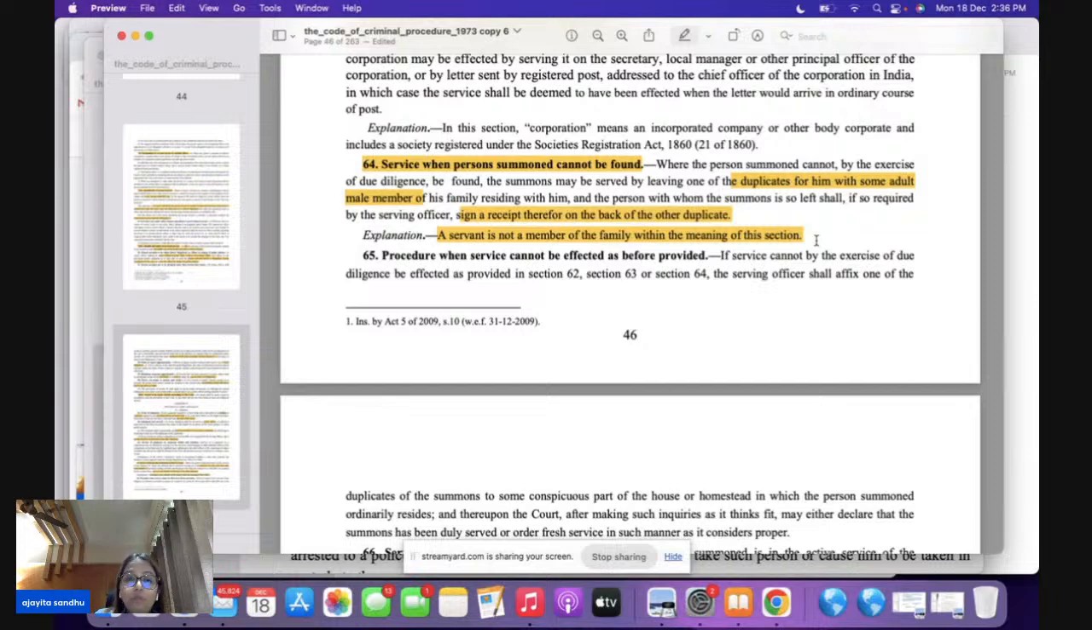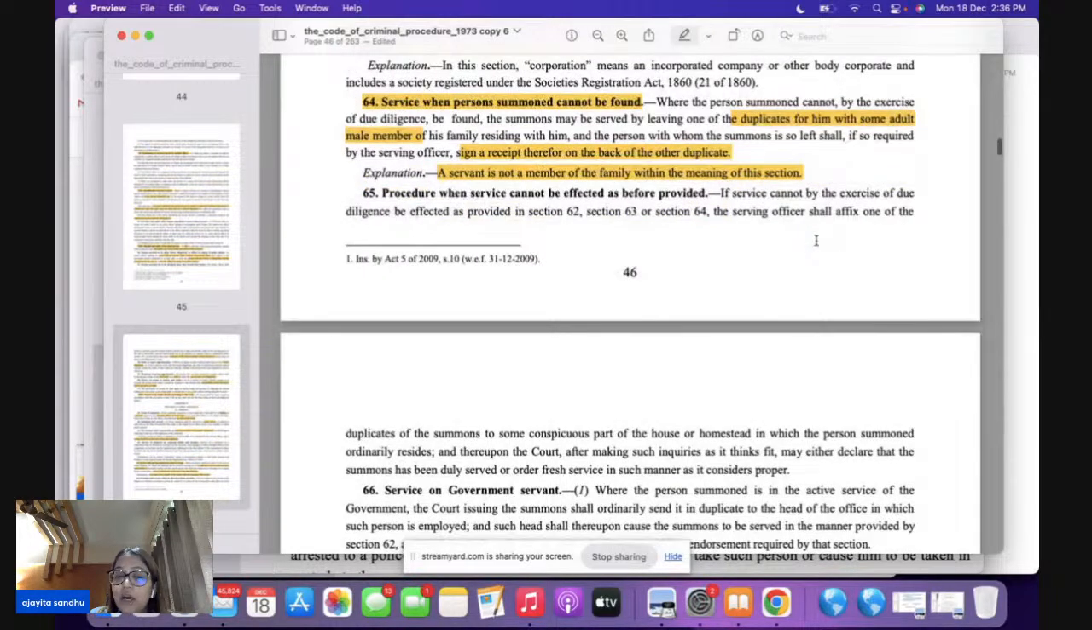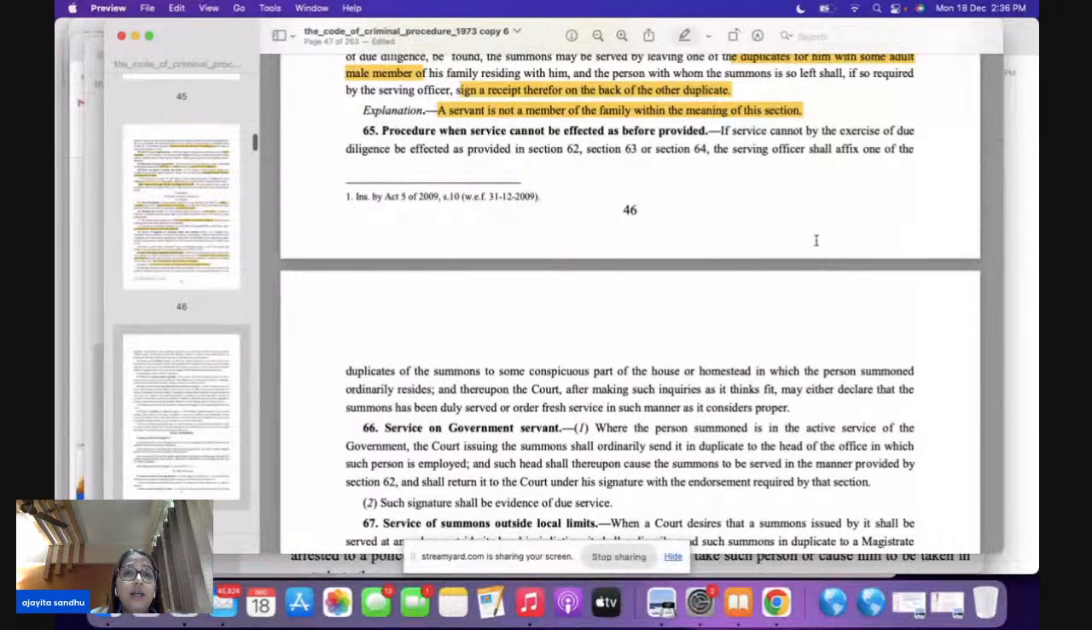The answer is no. Section 64 makes it clear that a servant is not a member of the family. Now, when you come to section 65, all of you, section 65 is talking about a procedure when the service of the summons cannot be effectuated. What are you going to do now? You have tried under sections 62, 63, 64. Now, what are you going to do?